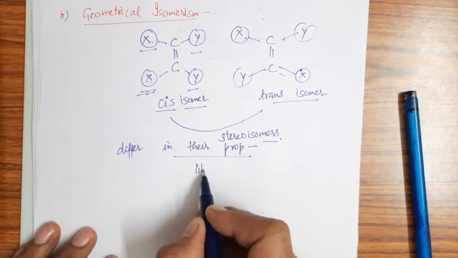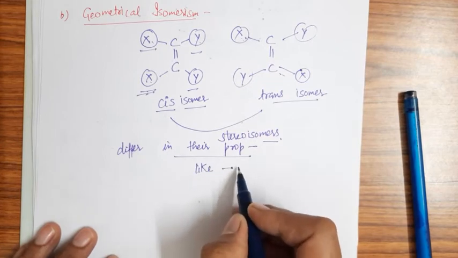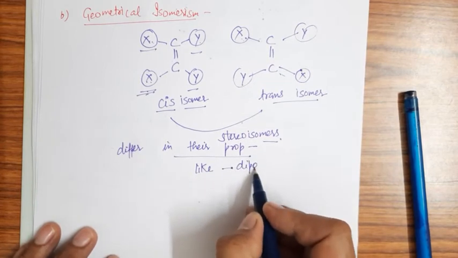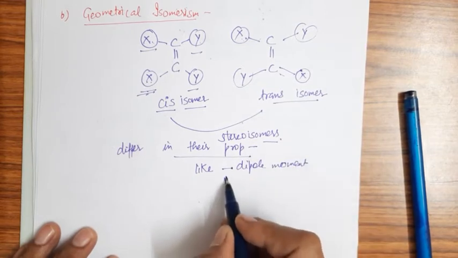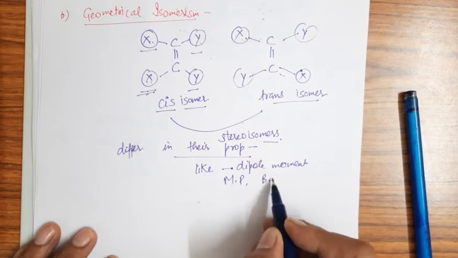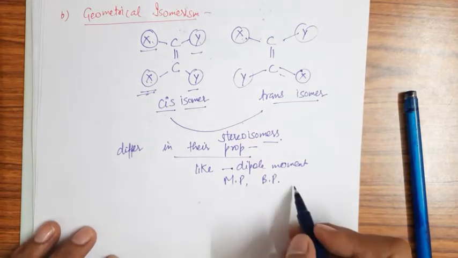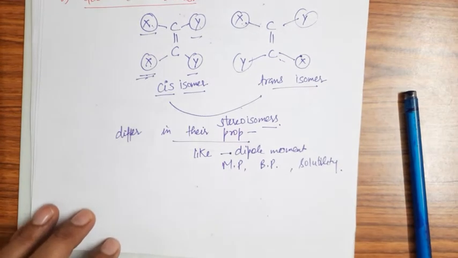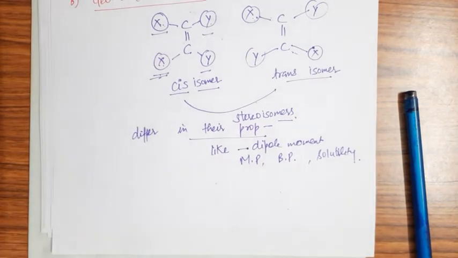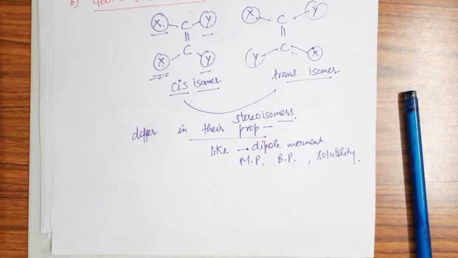Properties like dipole moment. They have different dipole moment, different melting point, different boiling point, different solubility, right?